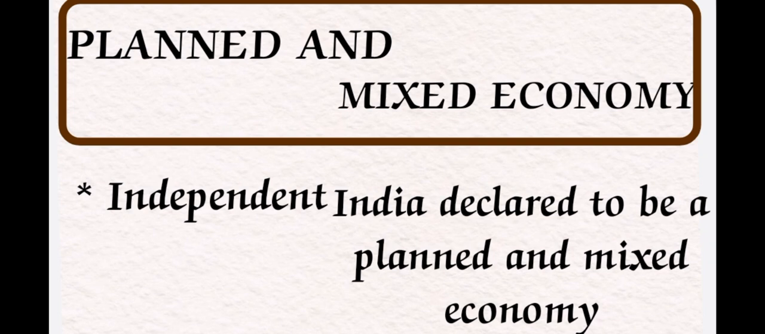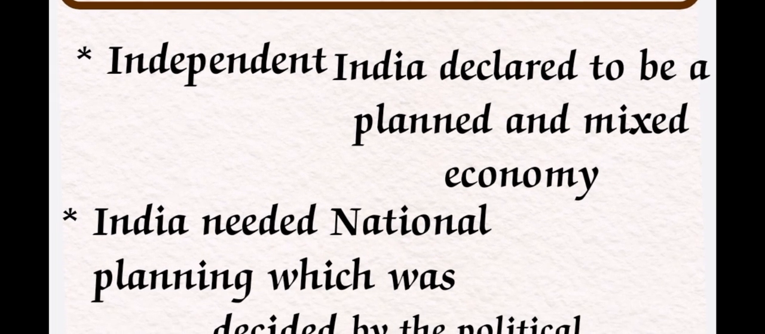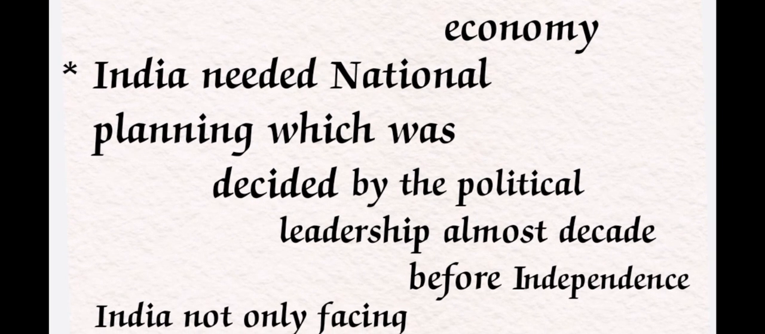Next, coming to the topic: independent India was declared to be a planned and a mixed economy. Whenever we got independence, we declared that India is to be a planned and mixed economy. We already know about the planned and mixed economy, right? Next, India needed national planning, so at the national level, overall India, we needed planning.